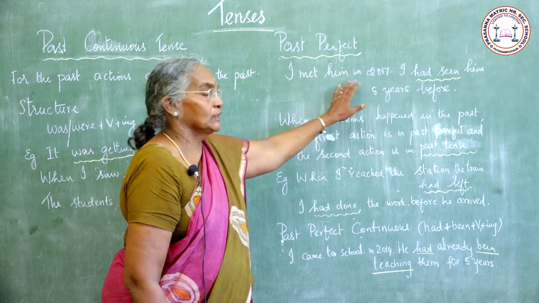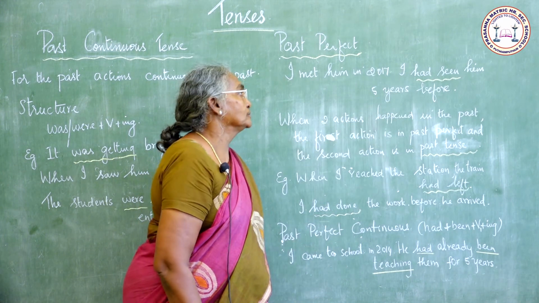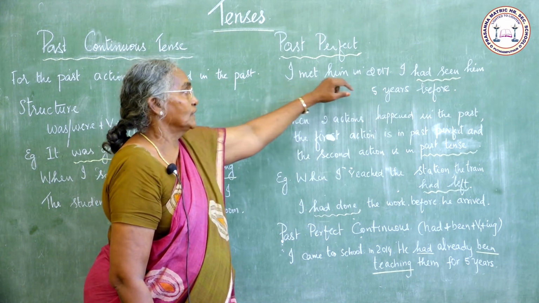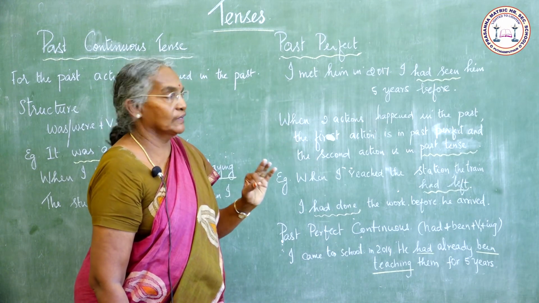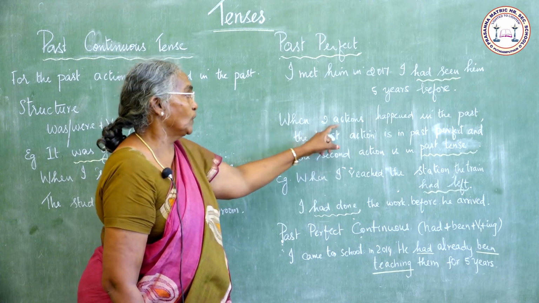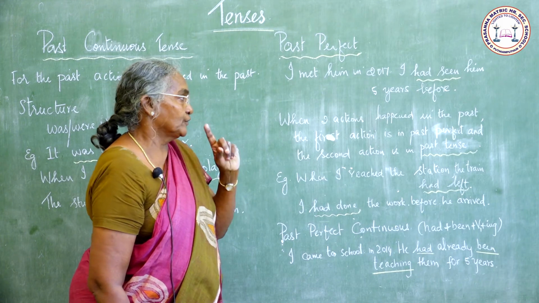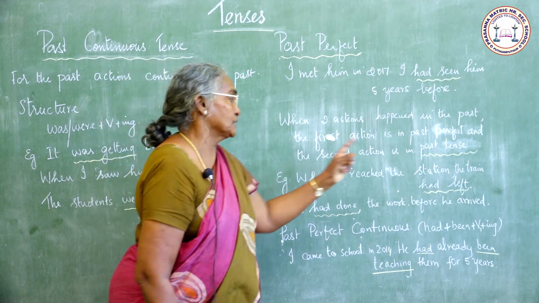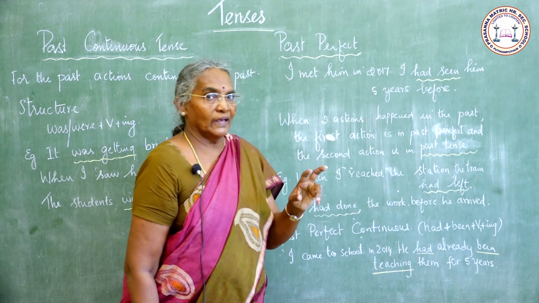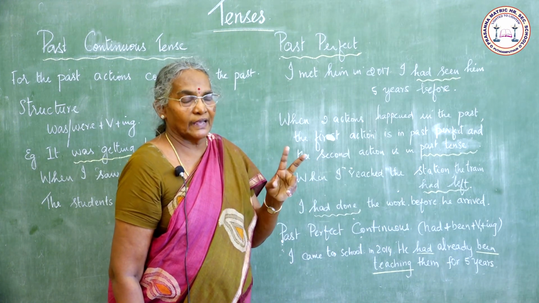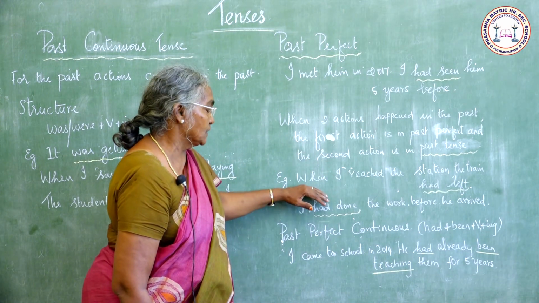Third form of the past tense is past perfect. I met him in 2017. Before that, I had seen him 5 years back. When two actions happen in the past, the first action is in past perfect and the second action is in past tense.